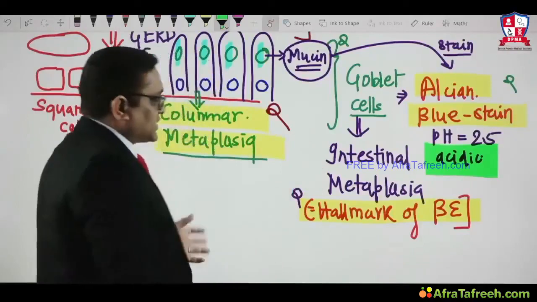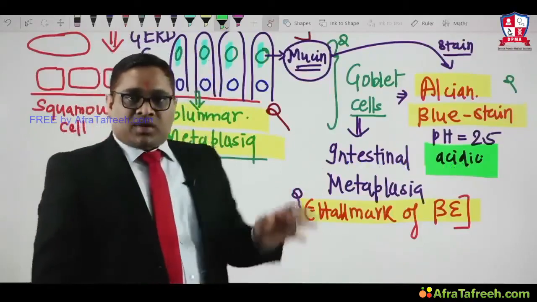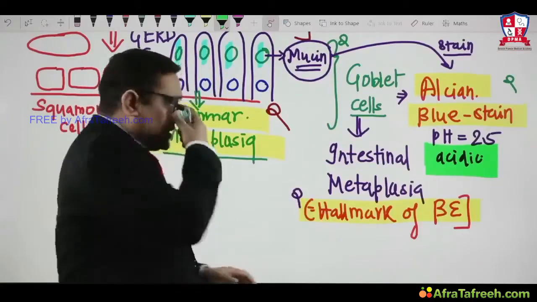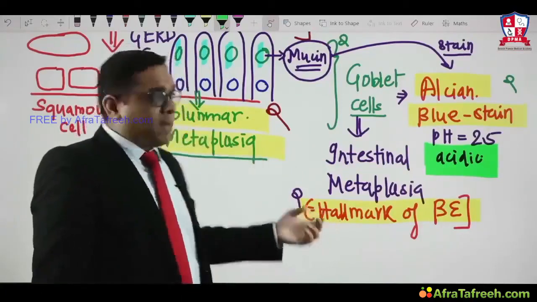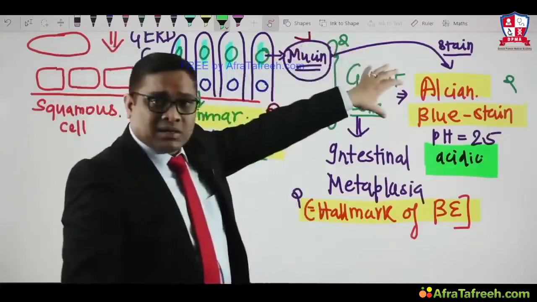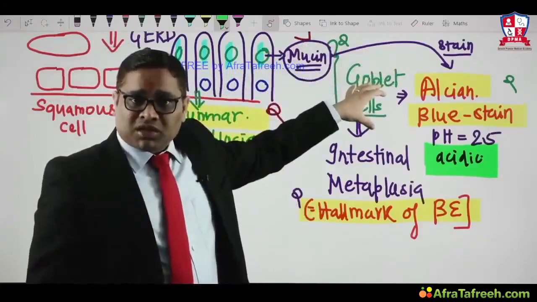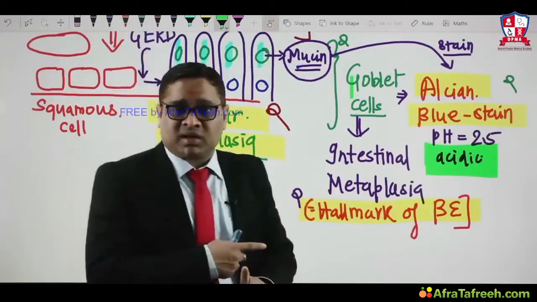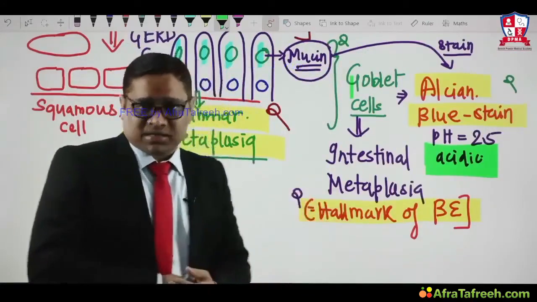Right? So we were discussing Barrett's esophagus, where columnar cells were replacing the squamous cells, and that is why it is called columnar metaplasia. Because of the presence of goblet cells, which are usually not present in the normal esophagus, it is called intestinal metaplasia. And whenever you find intestinal metaplasia, it's the hallmark of Barrett's esophagus.